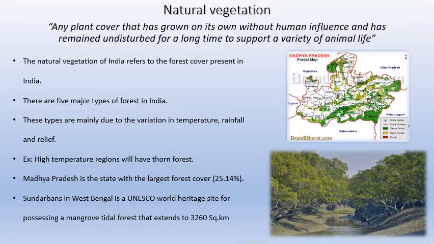So this Sundarbans is actually a tidal forest or a littoral forest which is found in a huge area of almost 3,260 square kilometers, covering both West Bengal in India and Bangladesh, which is the neighboring country. And it's relatively forming near the delta of the river Ganga. Whenever there's high tides, half of the forest is submerged in water. Whenever there's low tides, as you can see in the picture, that's how it is. And there's a lot of mangrove trees that are present in this forest. So this is an outline of how forests are in our country.